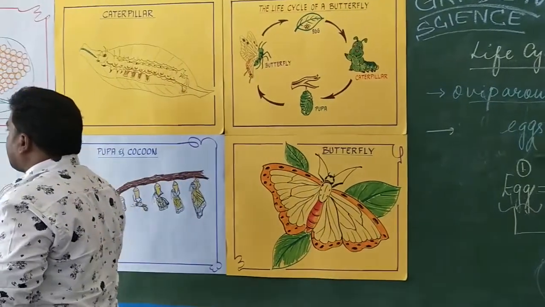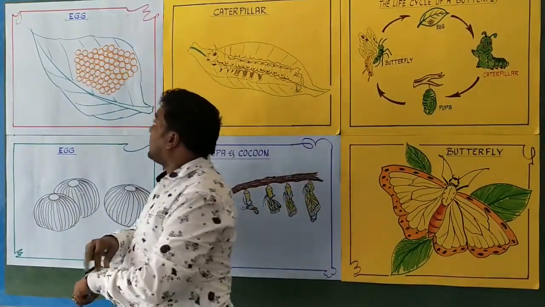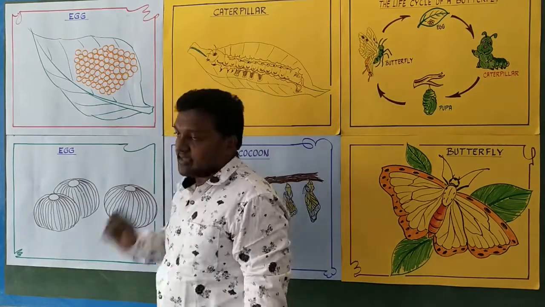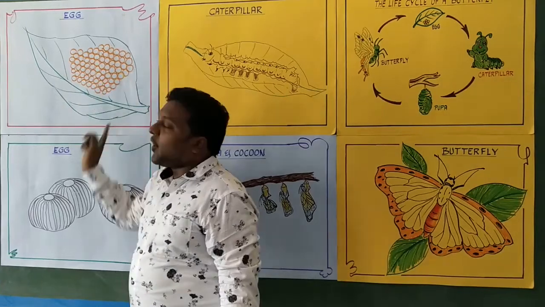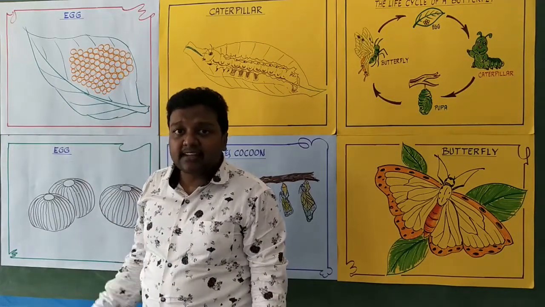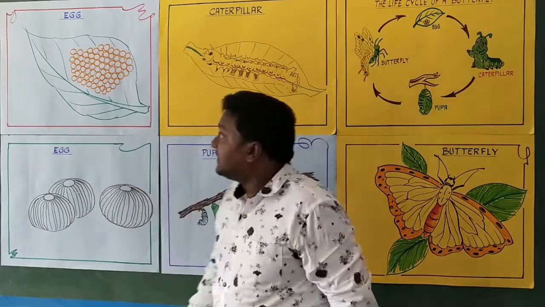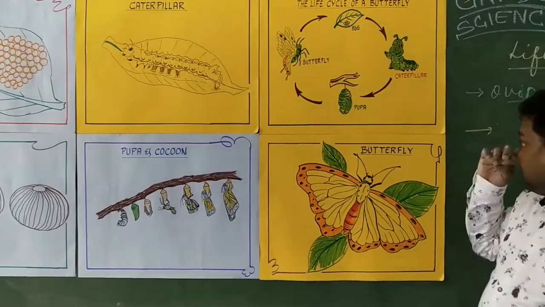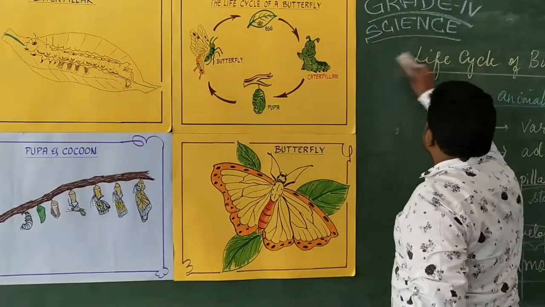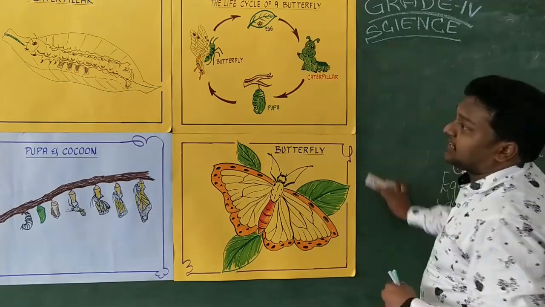The first stage I told you is the egg stage. What is the first stage I told you? That is the egg stage. See, the butterfly lays eggs on the leaves. Where does it lay the eggs? On the leaves. Let me write it here. It is like a story actually.